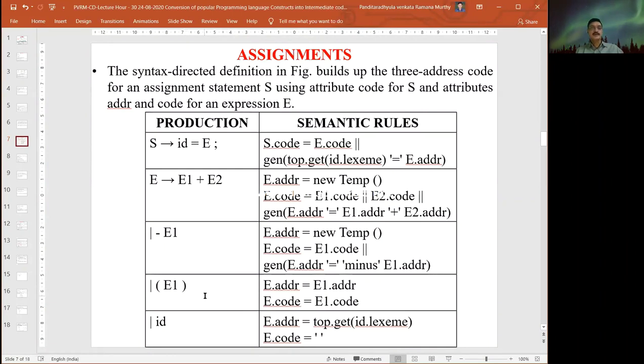Similarly, if we are assigning ID to E, then E.address is equal to top.get(ID.lexeme), because now it is a variable. Previously it was a non-terminal. Whenever we identify the terminals, we get the lexeme address, then we identify the particular code for our address using the particular function.